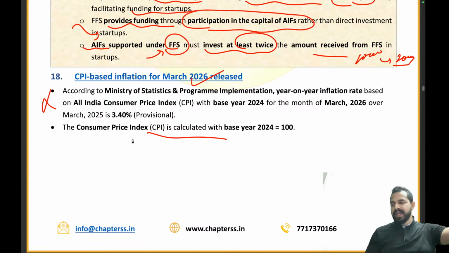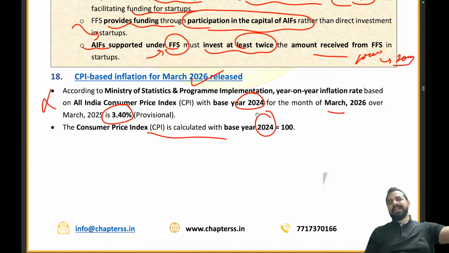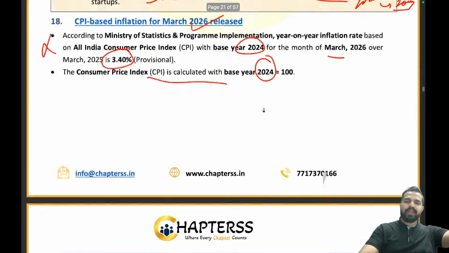Although, let me discuss it with you: this time the All India Consumer Price Index with the base year of 2024 for March 2026 was over 3.4%, right? The base year is 2024. It is not important because it is for the month of March. In the month of May, you will get the data for the month of April, and that April data will be more important for you from the examination point of view. Clear? That is why it is not important.